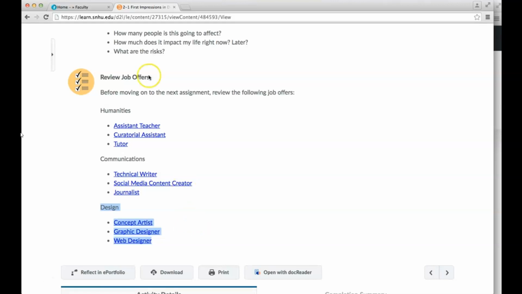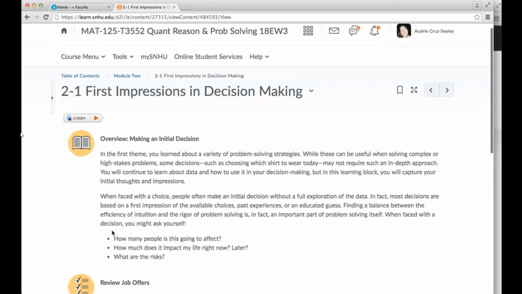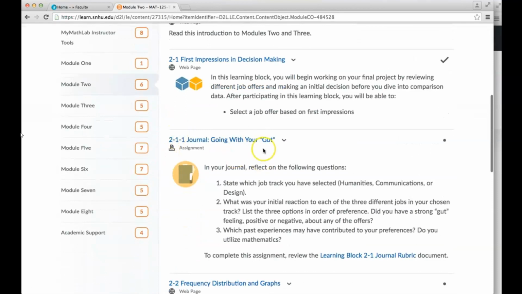And so what you want to do is you want to look over these job offers. You don't have to go in super great detail when you're looking over them. Just kind of read through them and just see which ones kind of interest you. Okay, so you want to get that done in week 2. And the reason why, I'm going to go back to module 2, is after you review those job offers, you're going to do a journal.